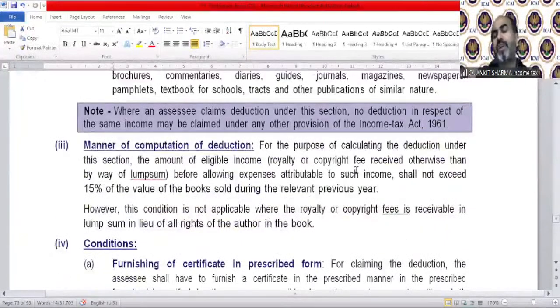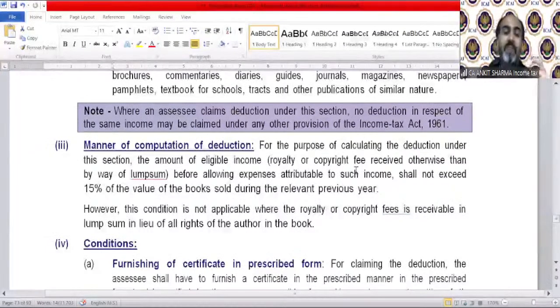Manner of computation of deduction. For the purpose of calculating the deduction under this section, the amount of eligible income, royalty or copyright fee received otherwise than by way of lump sum, before allowing expenses attributable to such income, shall not exceed 15% of the value of the book sold during the relevant previous year. So whatever the amount of royalty you are receiving, we should find out that value and 15% of the book value sold. So that cannot exceed 15% of the book value sold.